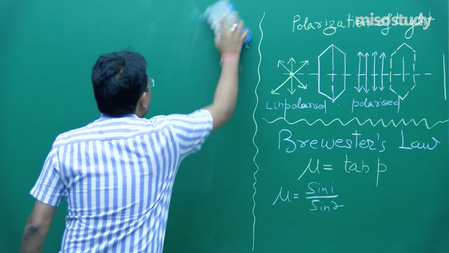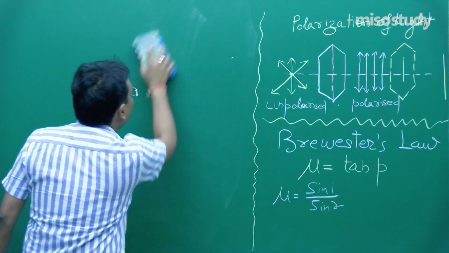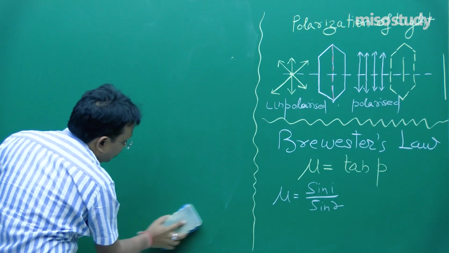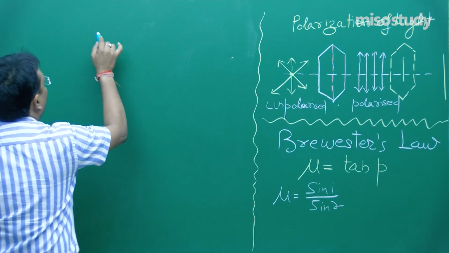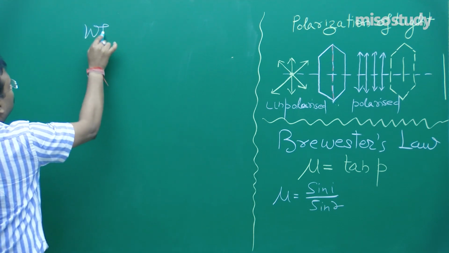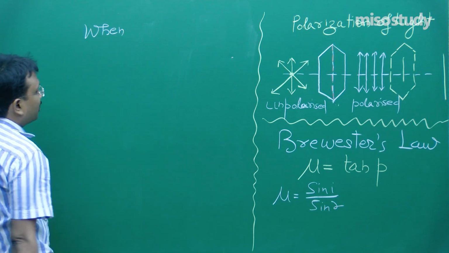Now, when light is incident at the polarizing angle at the interface of a refracting medium, what is the Brewster's law statement?